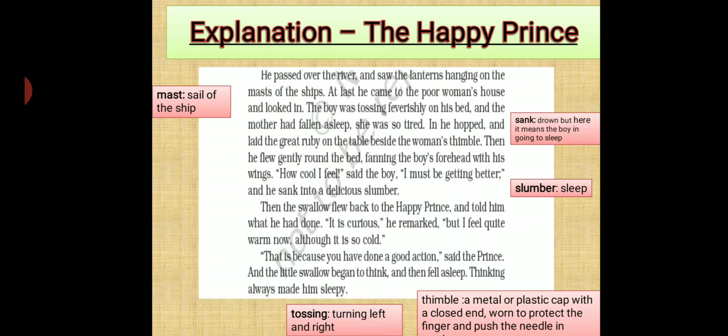And the little swallow began to think and then fell asleep. Thinking always made him sleepy. So after listening to the happy prince, the swallow started thinking. And when he started thinking, he fell asleep. Whenever he thought, he used to fall asleep. This was the quality of the bird.